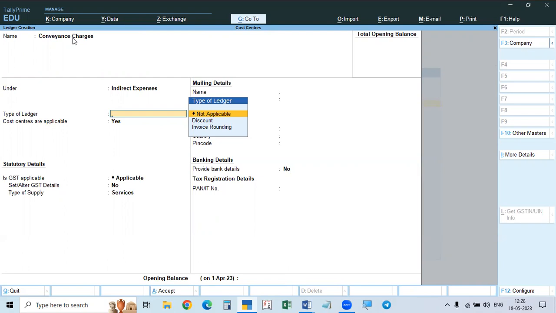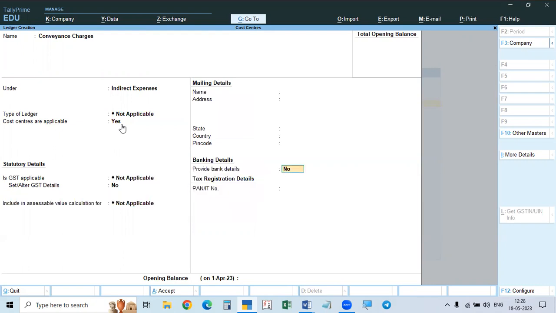Except for others, all others, it will automatically ask whether cost centers are applicable. It will not be activated, it will be yes only for expenses. See here, conveyance charges, it is yes. And now here we are not taking the GST, make it not applicable. Conveyance charges we created. Okay.